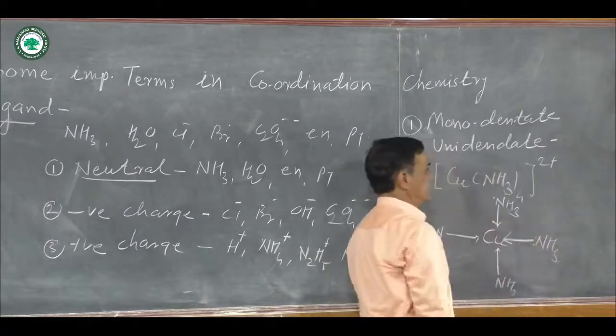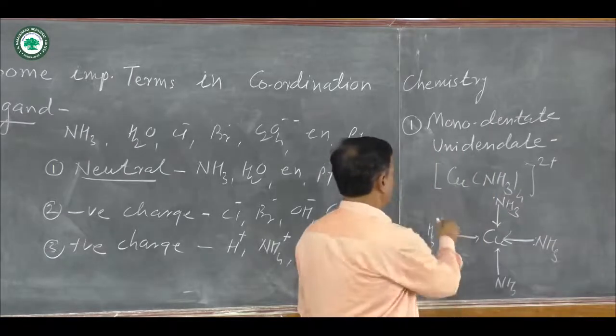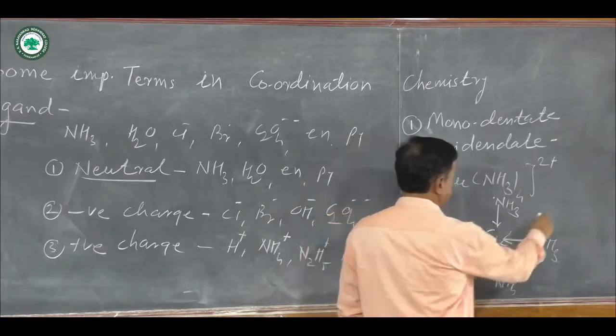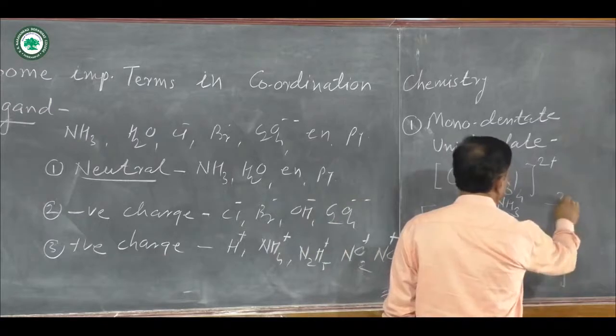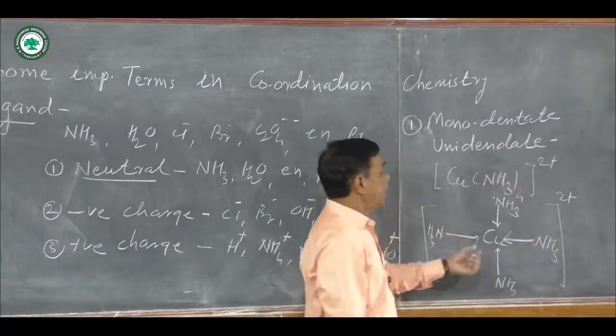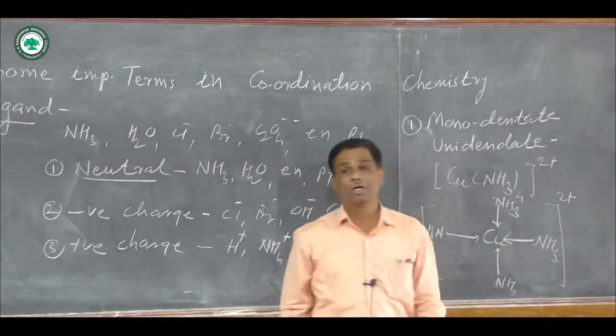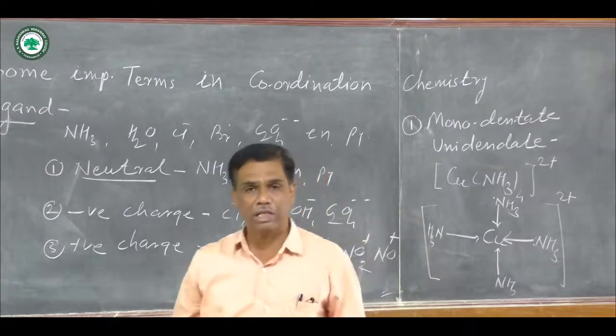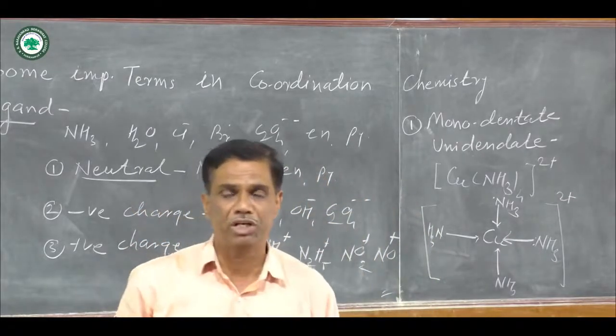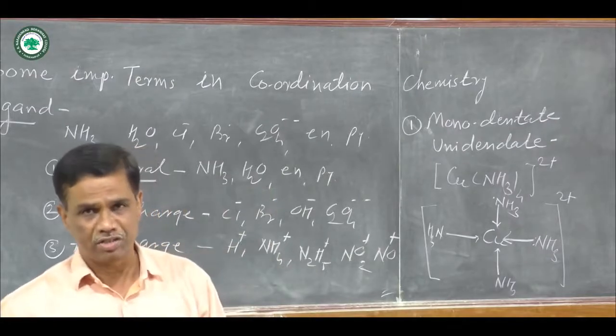On nitrogen there is only one lone pair of electrons, and it donates that pair, and the complex is represented with 2 plus, and they form only one bond. Therefore all NH3 ligands are known as monodentate ligands or unidentate ligands.